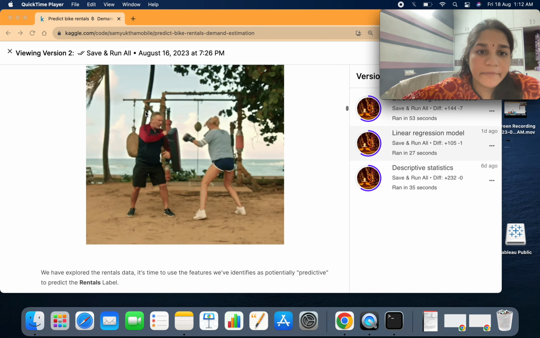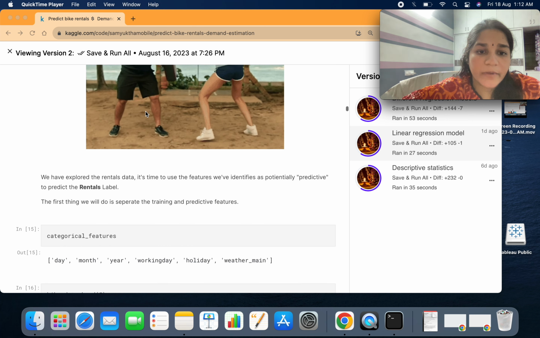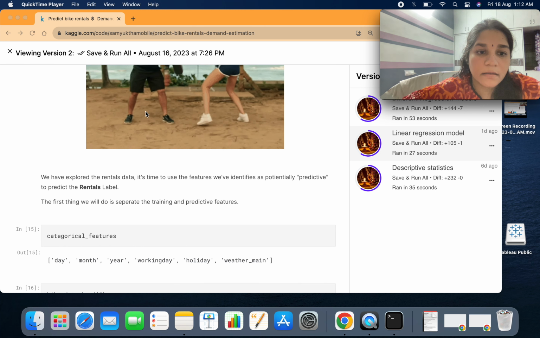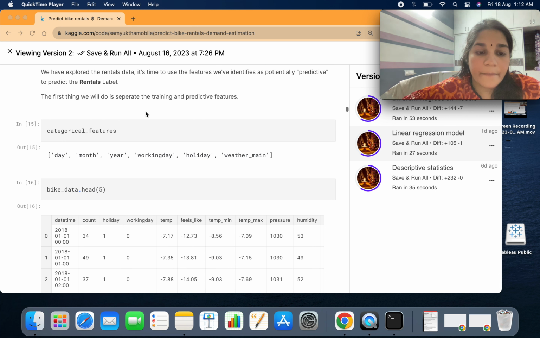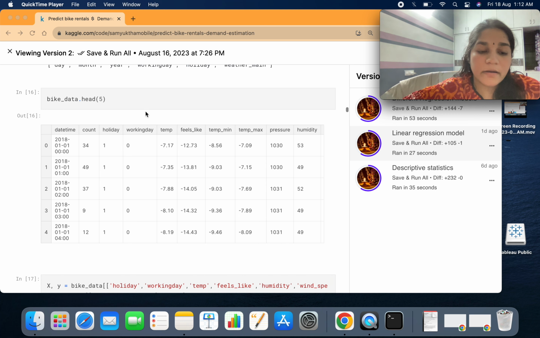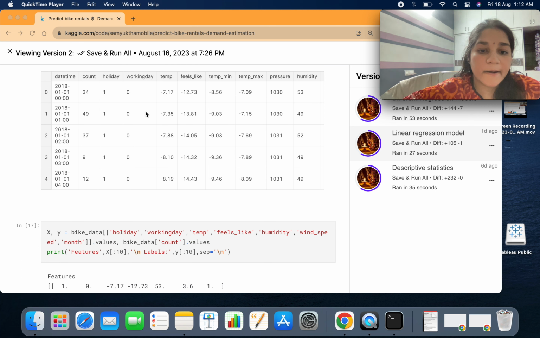So here I am training a regression model, because now I was able to understand what the outliers were, and I wanted to show you a basic kind. I wanted to take a basic linear model and load my data. I've seen that the day, month and year had a lot of outliers and they needed cleaning. So I've taken some of the numerical features and categorical features as well.